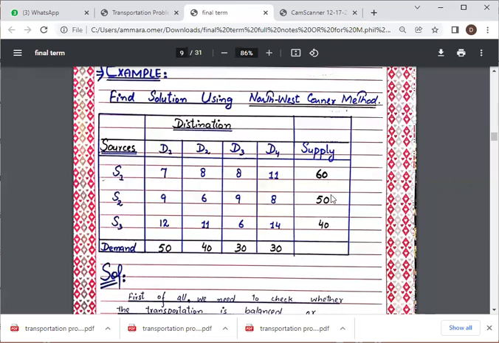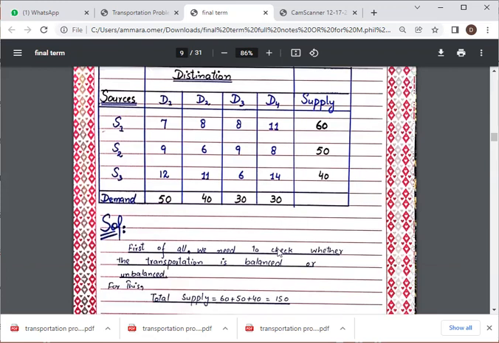The supplies are 60, 50, and 40 for the sources S1, S2, and S3. The demands given are: first demand D1 is 50, second demand is 40, third demand is 30, and the fourth demand is 30 again. We have to find its feasible solution, and our feasible solution is to minimize the cost.